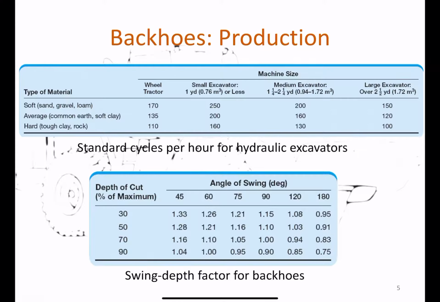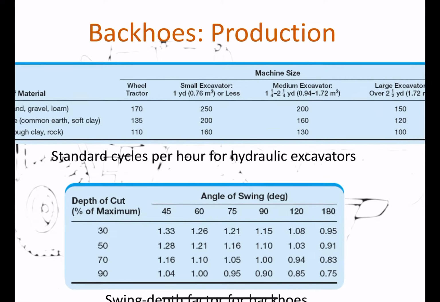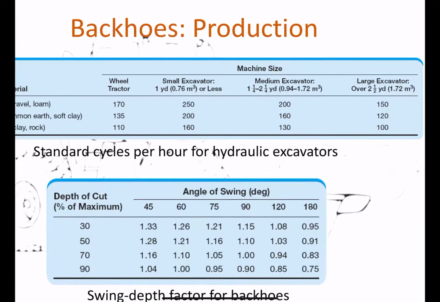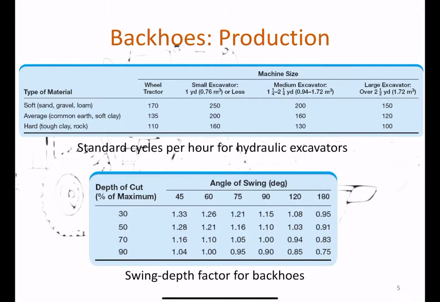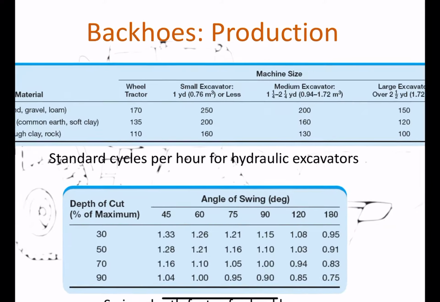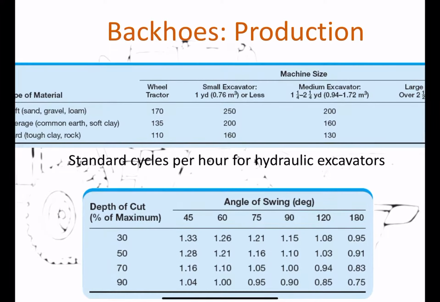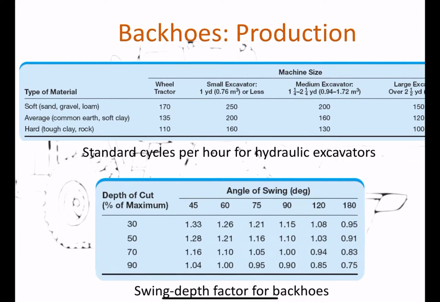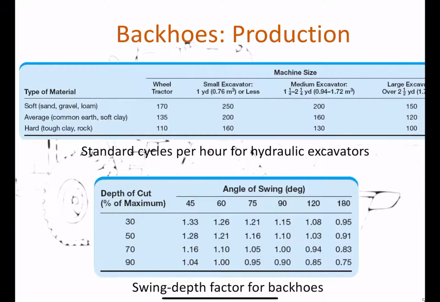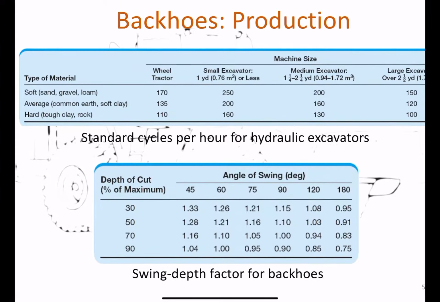So with that, we have different cycles for small excavator, medium, large, and wheel tractor. For example, if we're talking about excavating sand with a small excavator of 1 cubic yard or less, then the standard cycle is 250 cycles per hour. That is how many times the excavator can swing and dig the material per hour.